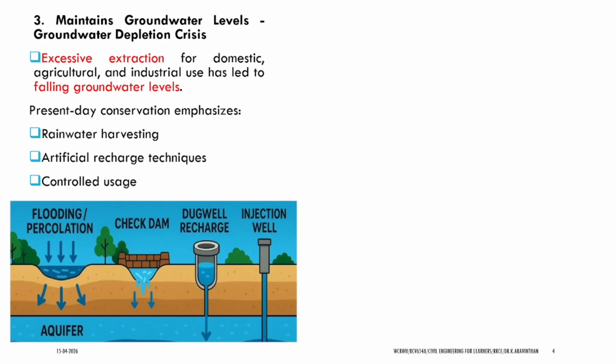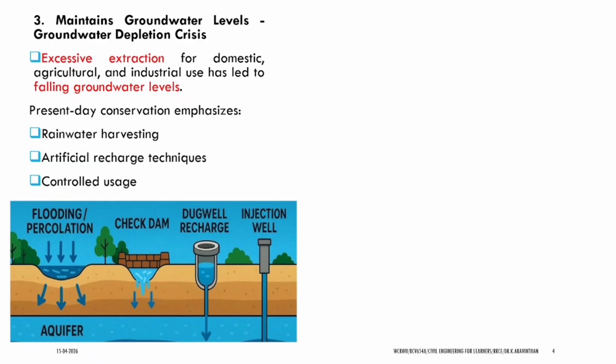Now, how to maintain groundwater levels? We have a high amount of groundwater depletion crisis in these well developed and metro cities. For that, we need conservation strategies such as flood percolation, check dams, dug wells, and injection wells. These things I have discussed in an earlier module.